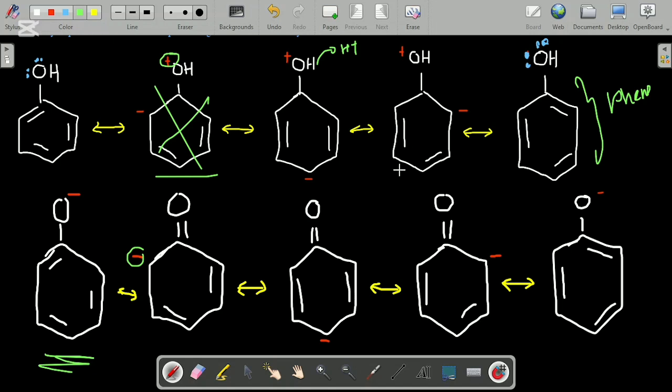If they ask why phenol is more acidic than alcohol, you should draw these resonance structures and explain why phenol is more acidic than alcohols. Now you know why phenol is more acidic than alcohols. Now let's further discuss some details.